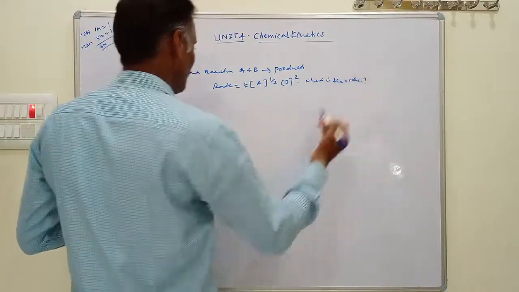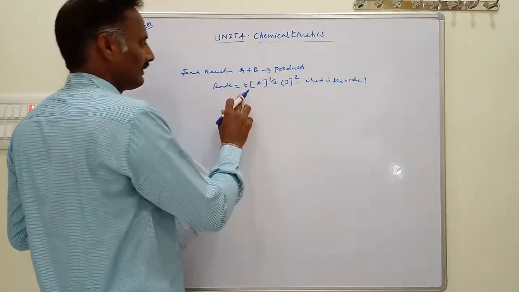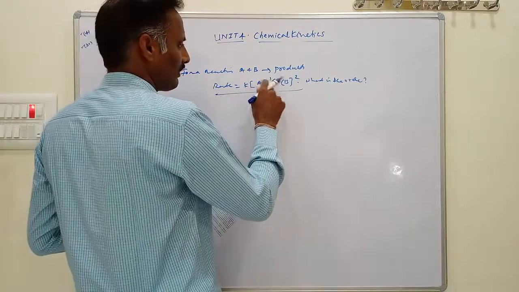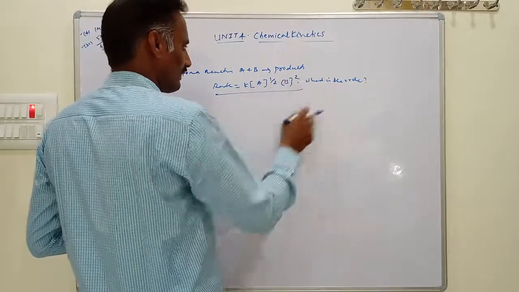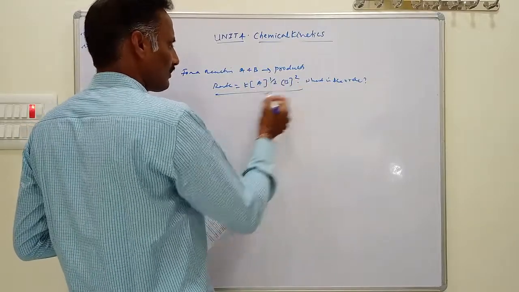This type of problem is asked in examinations. For a reaction A plus B gives products, the rate law or rate expression is rate equal to K into A to the power of half, B to the power of 2. What is the order here? The order definition is the sum of the powers. And what is the sum of the powers here?